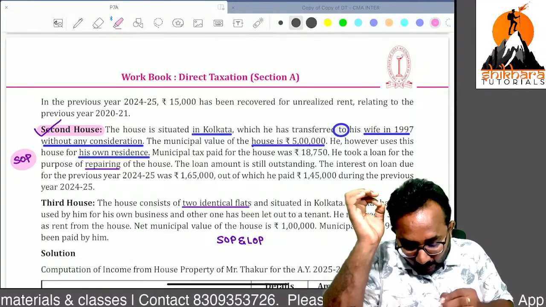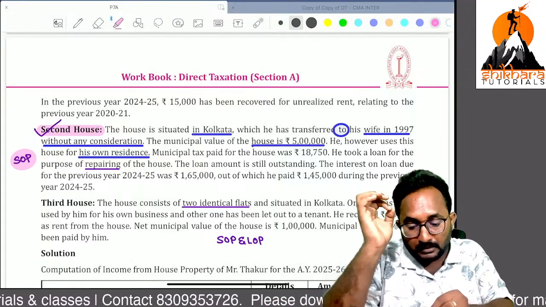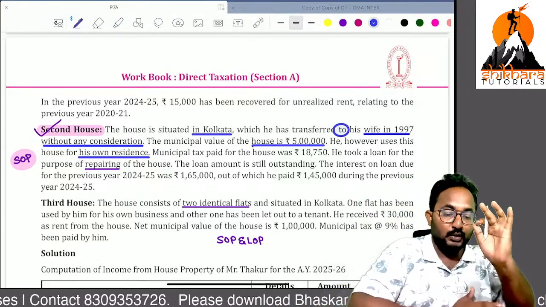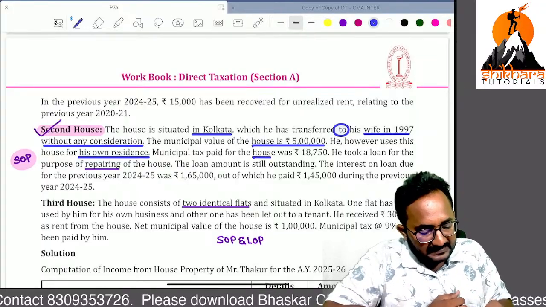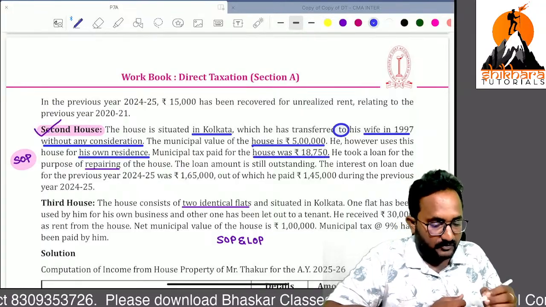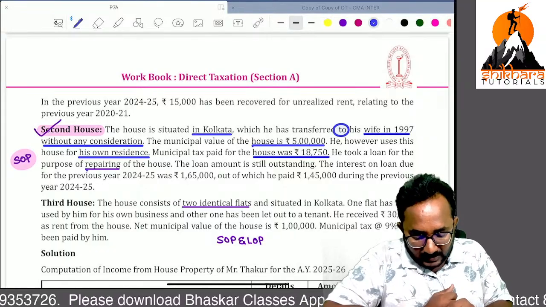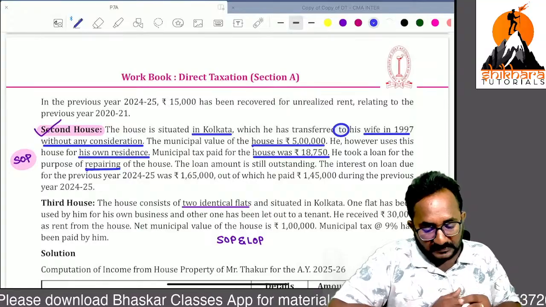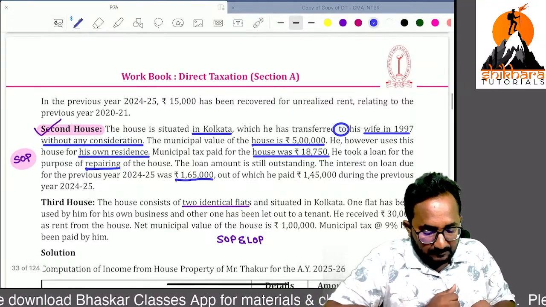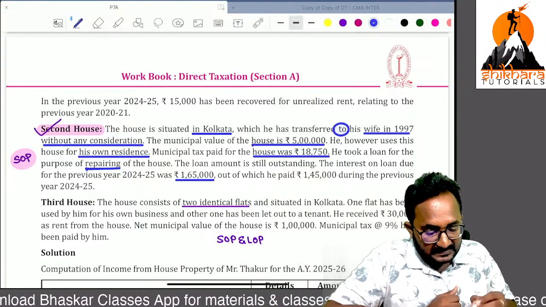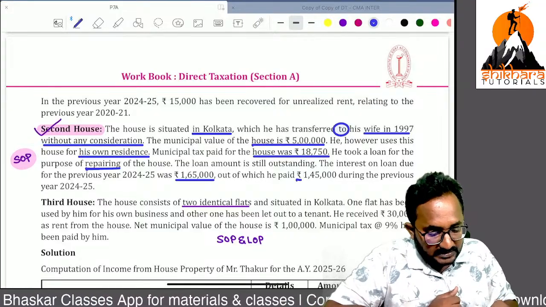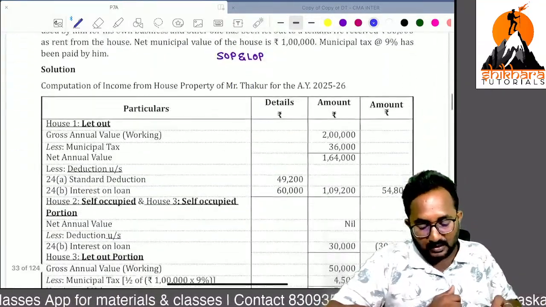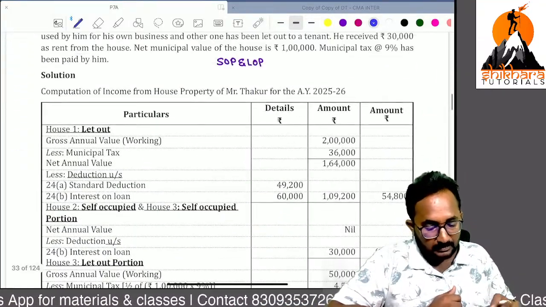But for this house, who is the deemed owner, ma'am? Husband is the deemed owner. So how to identify that? Municipal taxes paid 18,750. They have taken a loan for that house for repairing, and the loan is still outstanding this year. Interest of 1,65,000, out of which they paid 1,45,000. So now we can calculate the house property income.